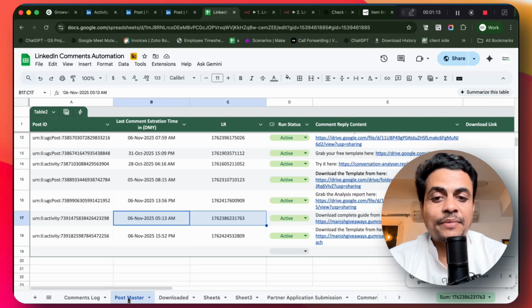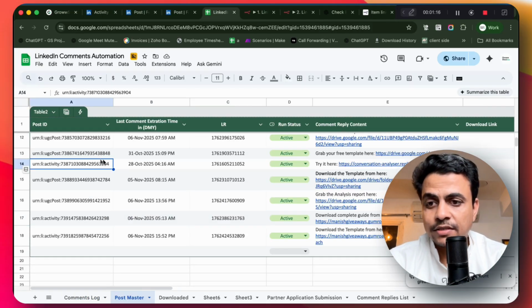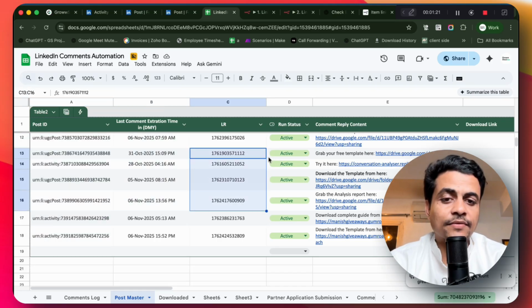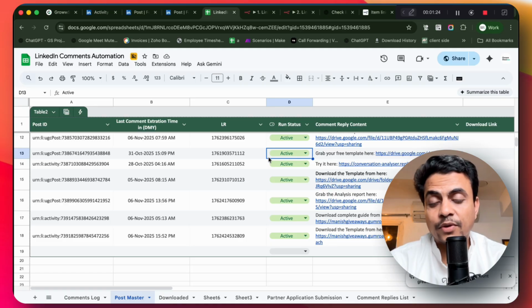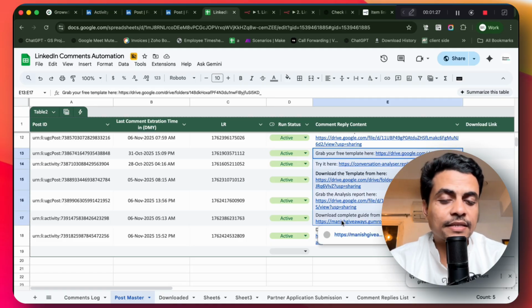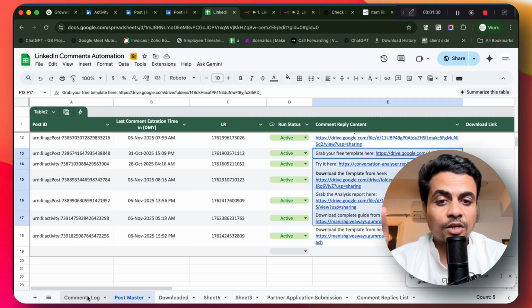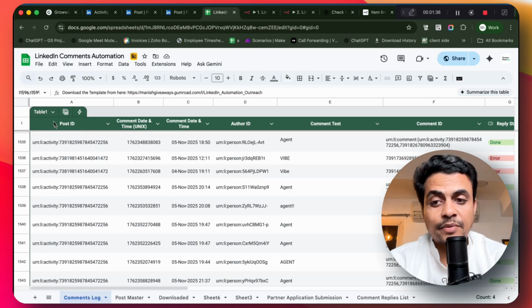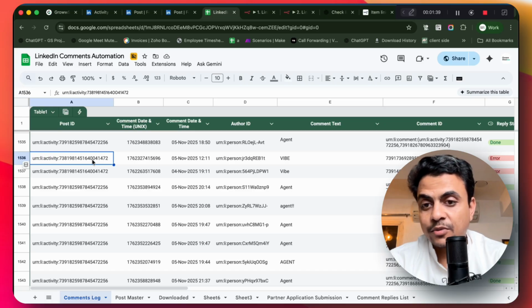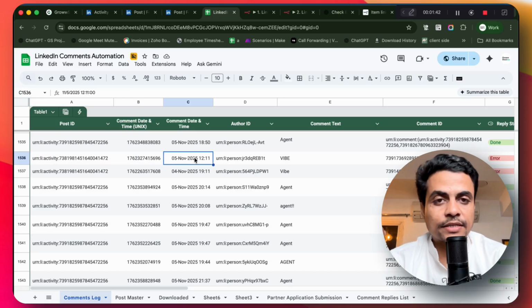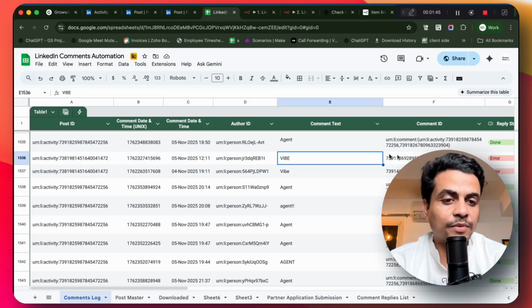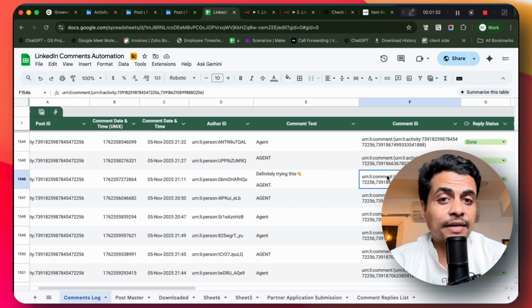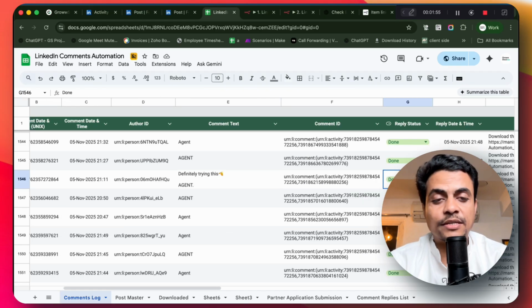I simply maintained all my post list in a Google Sheet, where I have the post ID stored, the last comment extraction date and time, and so on. Run status, like whether this particular post is active for comment replying or not, and what standard text I want to reply to the comments. Along with this, I maintain the entire comment log. Whatever comments come in from my posts, I maintain at the post ID level: which post ID the comment came on, the comment date and time in a familiar format, the author ID, and the comment text. Comments can come from different posts and in different languages altogether. Then the comment ID, and whether this comment has already been replied to or not.